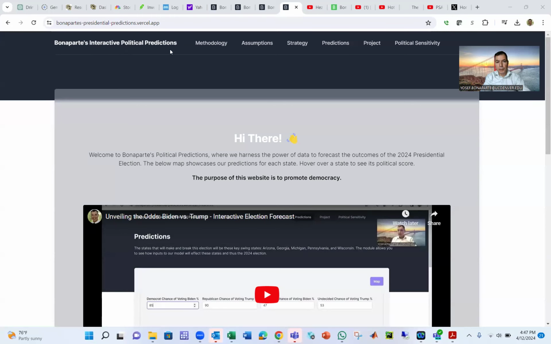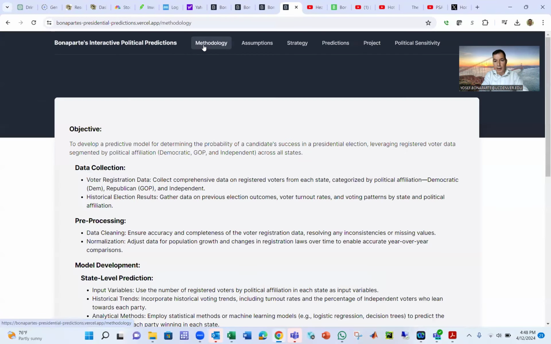Bonaparte's interactive political prediction. I am Professor Bonaparte from the University of Colorado at Denver, and I developed a website to help people understand how we elect presidents. So the idea is to promote democracy. Here I'm going to show my strategy, how I predict who's going to be the next president.